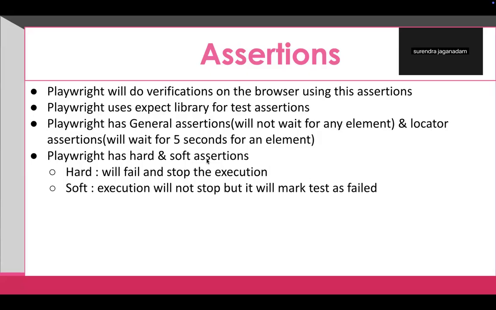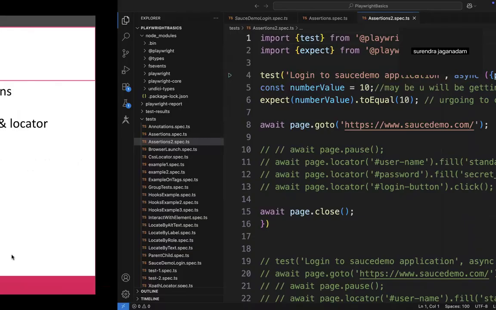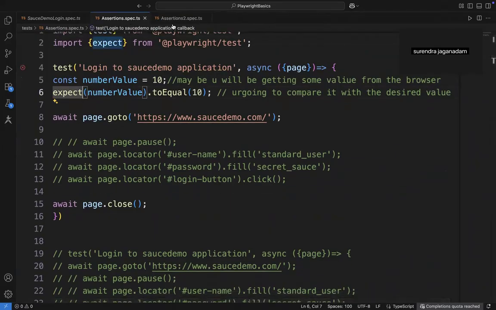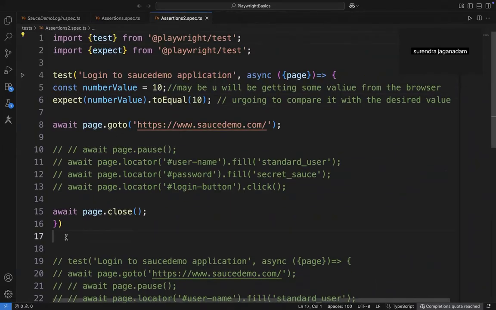So before diving further into these assertions, let us see about the soft assertions. We haven't seen about the soft assertions in the previous session. Let us see the soft assertions. So what I have done is I copied the same content and I have created a new program. And if you observe right now, whenever this text is not matching, so this is not matching.